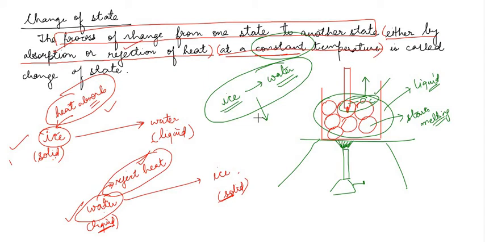Okay, we will also study that specific names are given to this constant temperature. If it is melting, we will call that temperature the melting point. If it is freezing, we will call that fixed temperature the freezing point. All those things we will study later on. But what I want you to understand right now is the meaning of this word, at a constant temperature. So I think you have understood कि ये constant temperature लिखना क्यों ज़रूरी है हमें अपने definition में, right? So change of state का definition हमें समझ में आ गया.